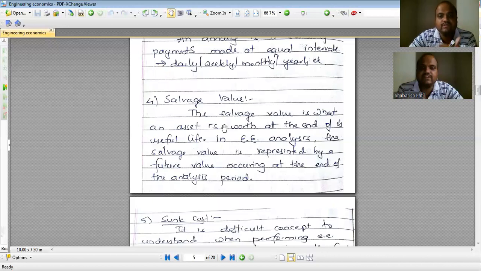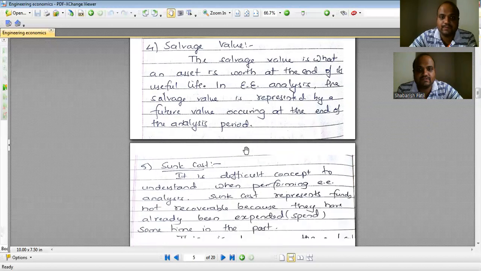But what happens is it will be reduced. If I keep the same amount in the bank, the value will be increased, so that is not called a salvage. This is for a thing, and here I'll just restrict it to construction equipment. So salvage value is always going to be lesser than the present value.